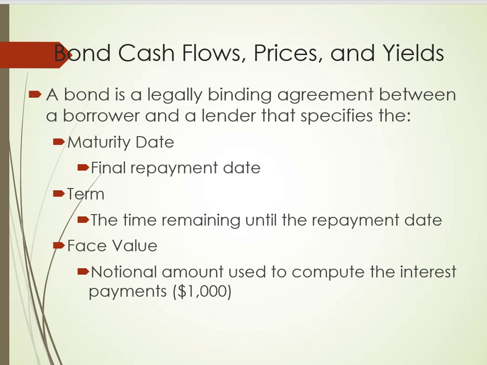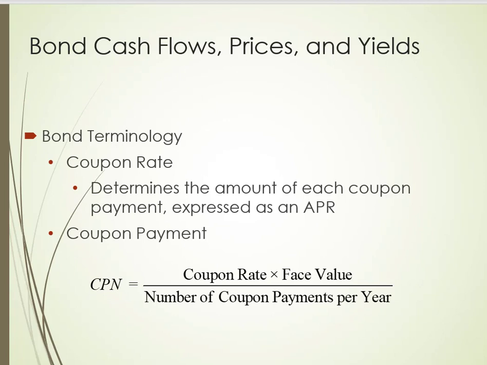Typically, in real life, most corporations and the government issue debt that is paid interest semi-annually. So we have two payments per year. Again, we are plugging in our numbers here. The annual interest is the coupon rate times the face value. It's expressed as an APR, so it's an annual number. And the payment is going to be the coupon rate times the face value, divided by the number of payments per year. This bond would have a value of $46.31.